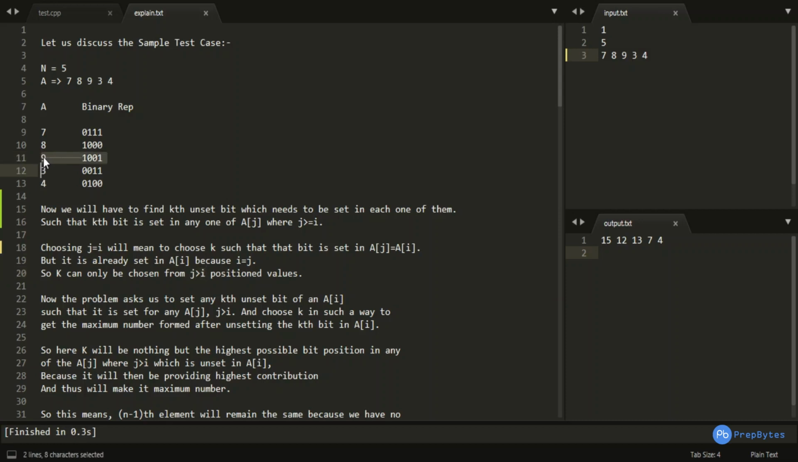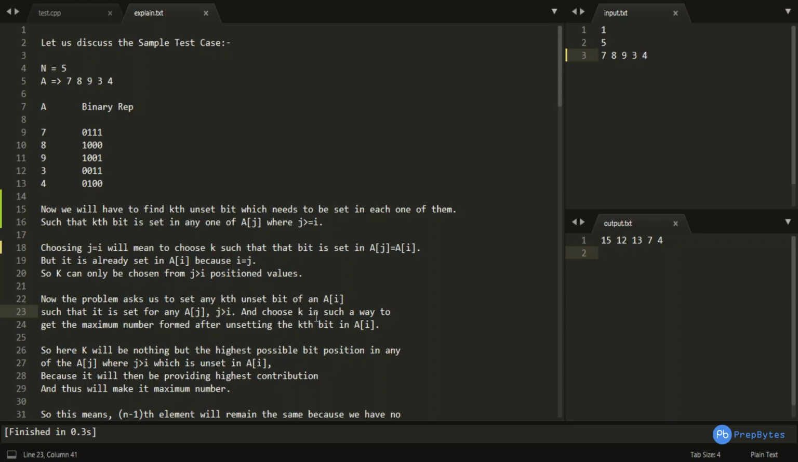current number. That is, if I am considering 9, then I would be checking at which positions my set bits are present in 3 or in 4, and I can choose that unset bit in my 9 to set it. Okay, so my problem has boiled down to set any kth unset bit of a of i such that it is set in any of the aj where j is greater than i. Okay, we just proved why j greater than i is important and why equal to i is not possible.